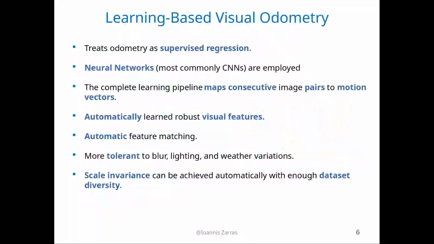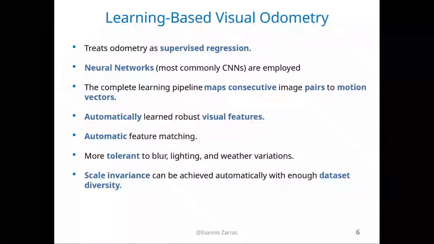Learning-based visual odometry, on the other hand, treats odometry as supervised regression. It deploys neural networks, most commonly CNNs, and the complete learning pipeline maps consecutive image pairs to motion vectors. So we get an image pair, and the neural network maps it to motion, to movement. The visual features are automatically learned through the CNN, much like the CNNs do in classification tasks or other tasks.